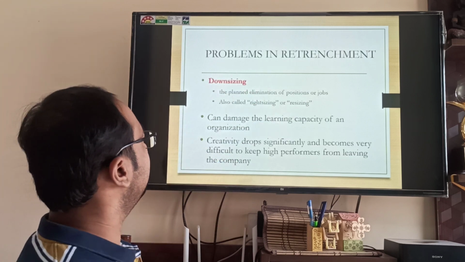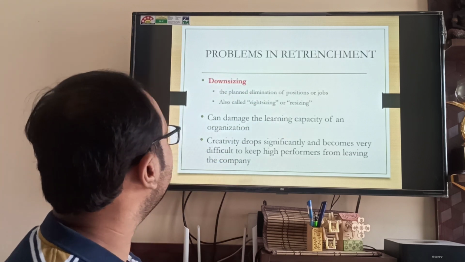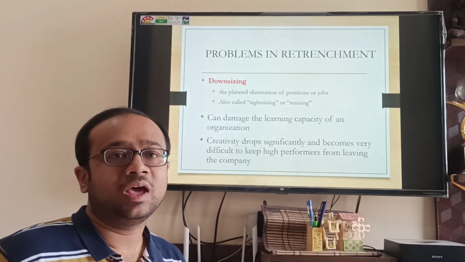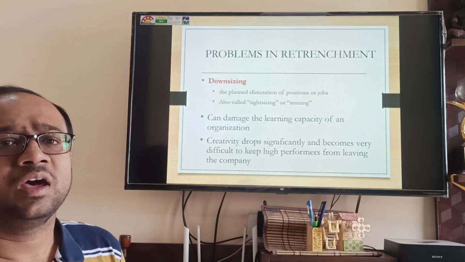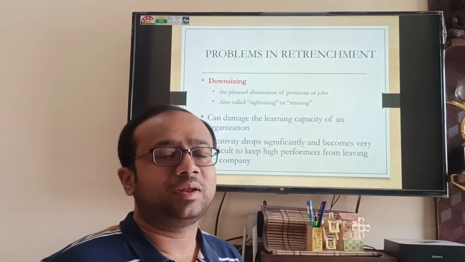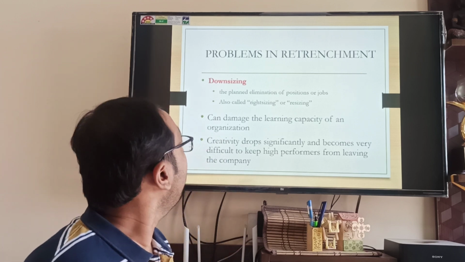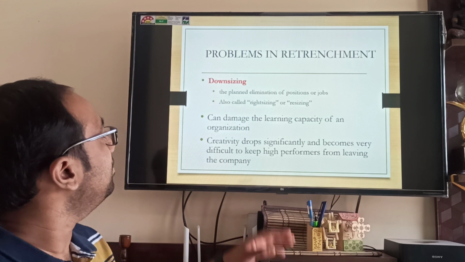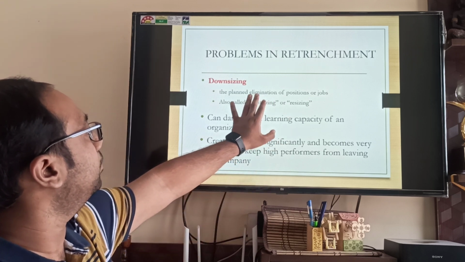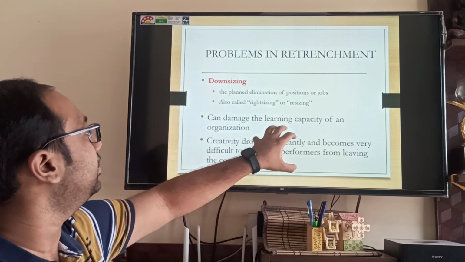Problems in retrenchment. Now for example, your company has taken a call that it needs to downsize people, and we are hearing this news nowadays. Google has downsized this many number of employees. This tech company for example is downsizing. Now what can be the reasons? Planned elimination of jobs and positions. It is also called rightsizing or resizing.